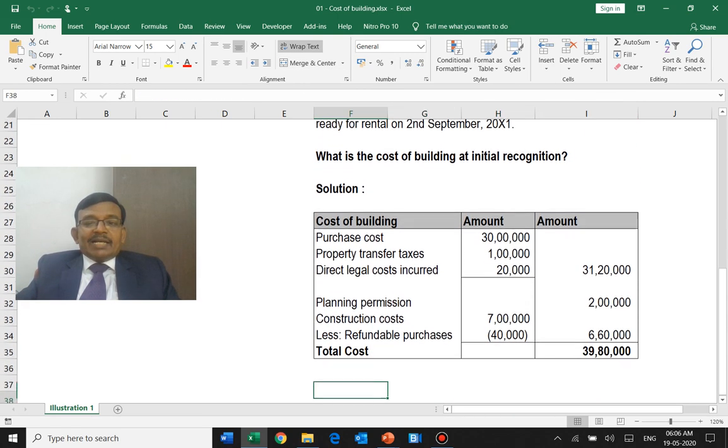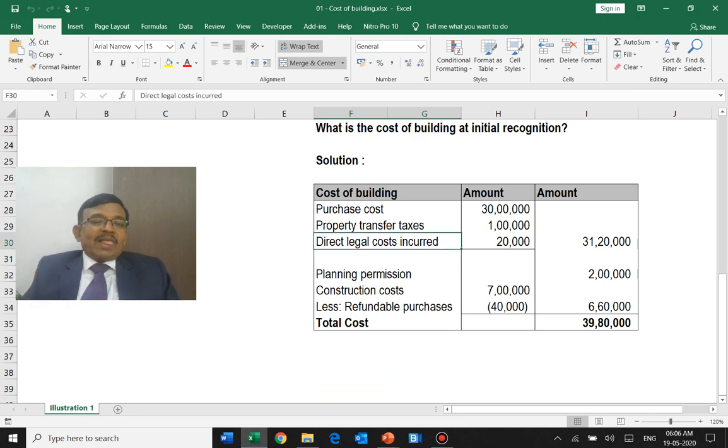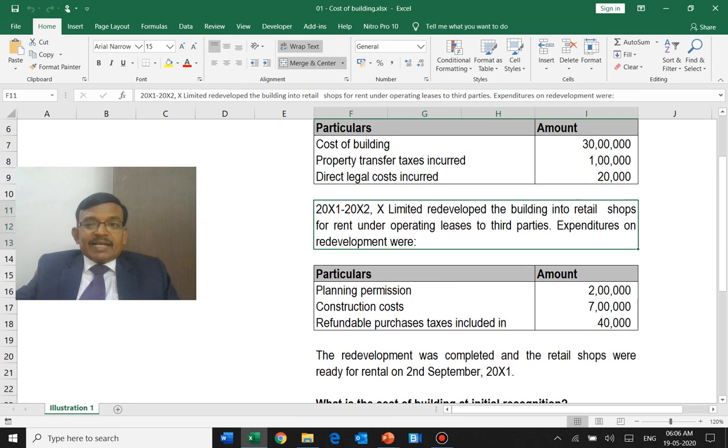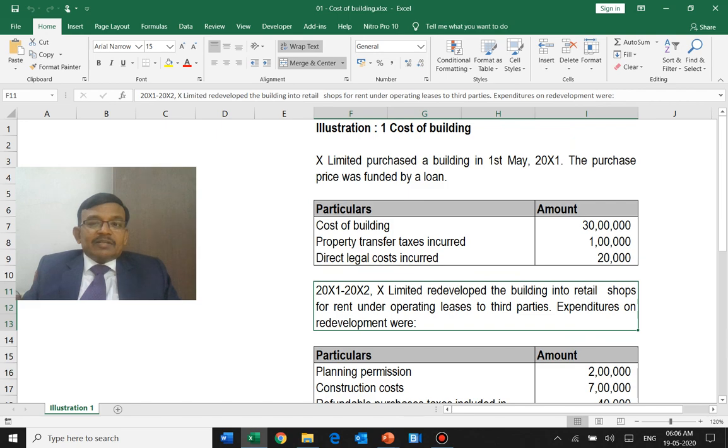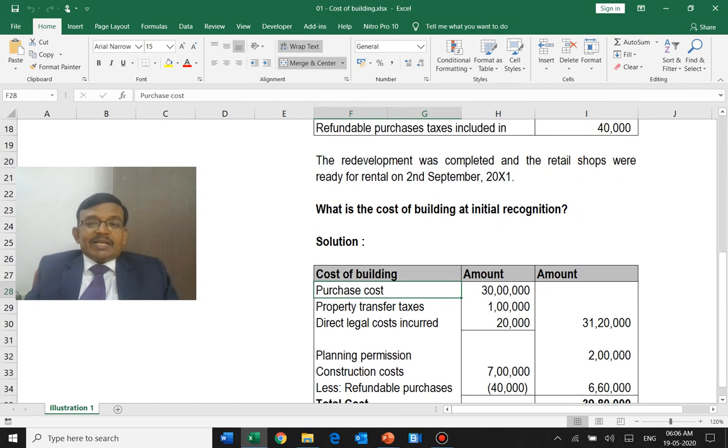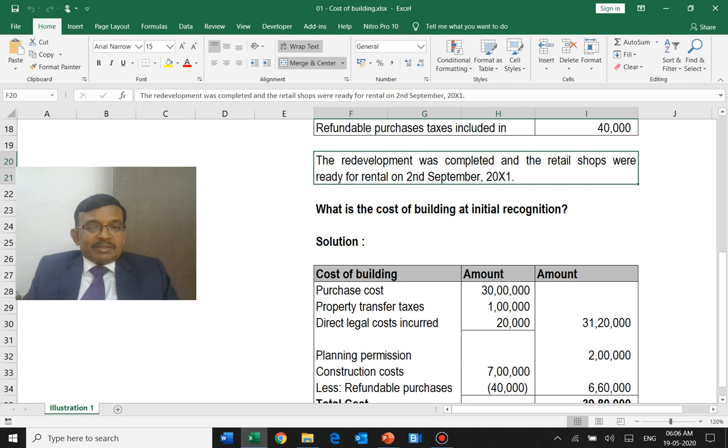Is there anything which has to be added to that? It is taken on borrowing, the borrowing cost is there, and the loan has been given in May. But I have not considered any interest. Can you identify the reason for that? Again, there is a catch. 1st May it is purchased and substantially ready for the intended use on 2nd September. What is the period between this? May, June, July, August, 4 months and 2 days.